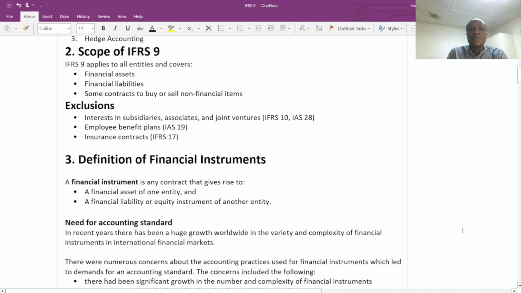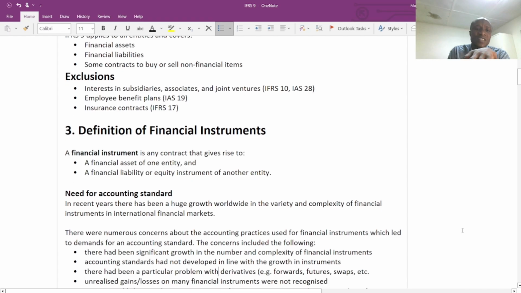So now we are going to look at the definition of financial instrument. Very important. When we are talking about financial instrument, any financial instrument is any contract that gives rise to a financial asset of one entity and a financial liability of another entity.